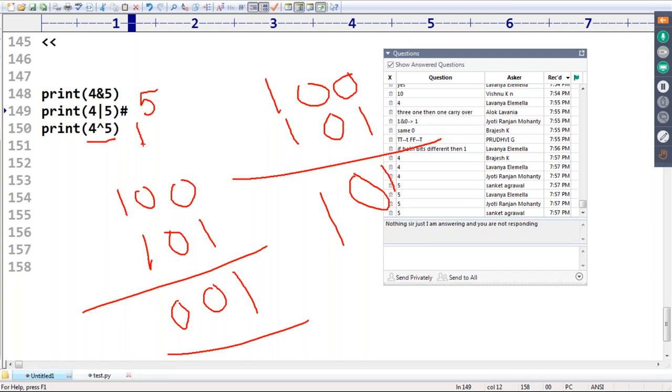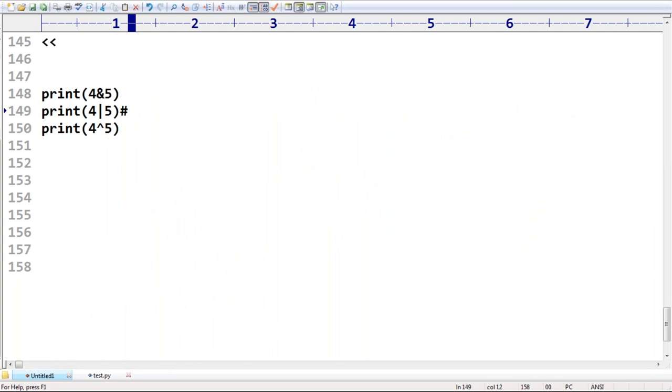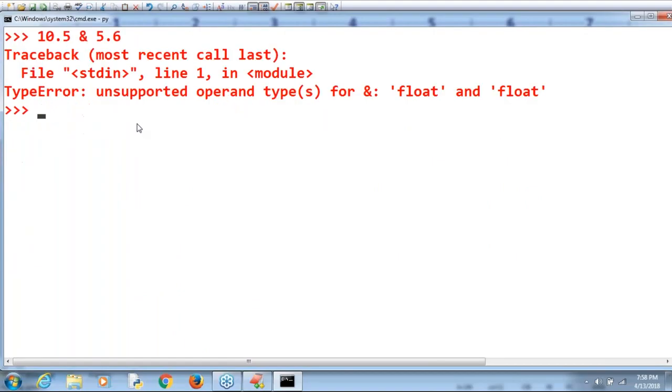What a wonderful discussion. Sir, we are applying it bit by bit. Is everyone aware, sir? Now, are our discussed things correct or not? 4 and 5, 4 is the answer. 4 OR 5, 5 is the answer. 4 XOR 5, sir, 1 is the answer. Clear? Yes, man.